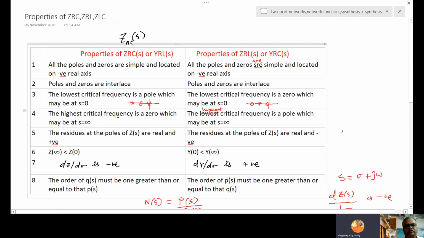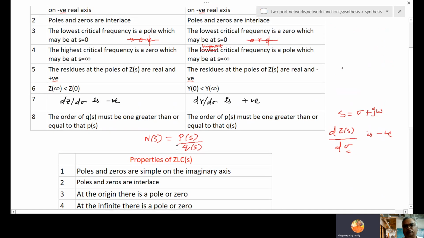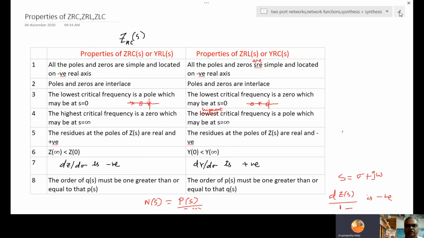All these properties, just go through them before the exam, because generally we easily forget. It's a test of memory. Just read them a number of times before the exam so that you can remember.